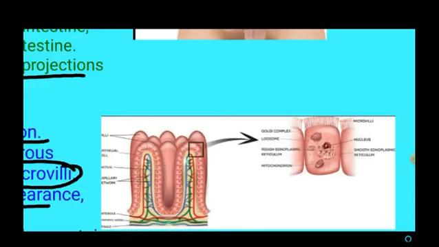So this is the structure of villi in the small intestine. You can see many cells lining the villi. These cells give out many microscopic structures called microvilli, which increase the surface area. Between two villi there is a crypt called the crypt of Lieberkühn.